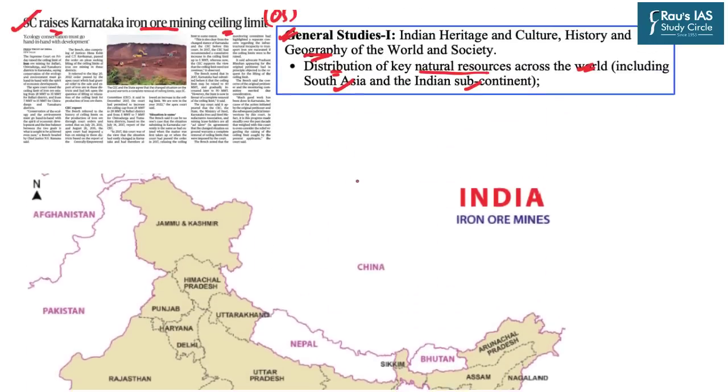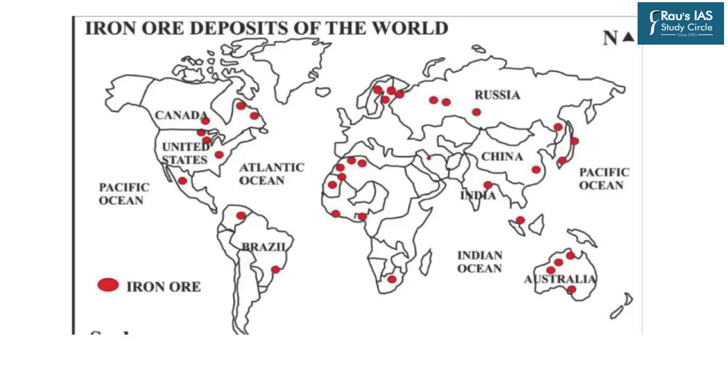Now let us discuss this in the context of the global distribution. The red spots over here show you the distribution of iron ore mines. For example, they are in the regions of Russia. They are also found in the Ural regions as well as the Ruhr region of Germany. They are present in the Scandinavian peninsula. We all know they are in India also. In China, they are present in the Manchurian plains. In Africa, they are predominantly present on the western side, in Brazil, as well as they are also present in the North American continent in both the countries, that is Canada as well as US. They are also present in Australia as well as South Africa.